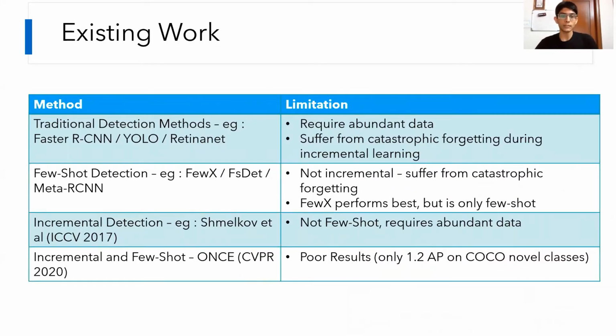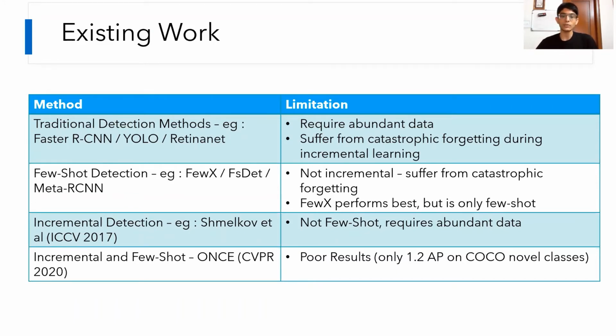So existing work, be it the traditional methods, few-shot detectors or incremental detectors, have some drawbacks. The traditional methods require abundant data and suffer from something called catastrophic forgetting. Catastrophic forgetting is where, in an incremental learning scenario, you forget the classes that you had previously learned to detect. The few-shot detection techniques and the incremental detection techniques tend to be separate entities. That is, the few-shot ones are not incremental and the incremental ones are not few-shot.